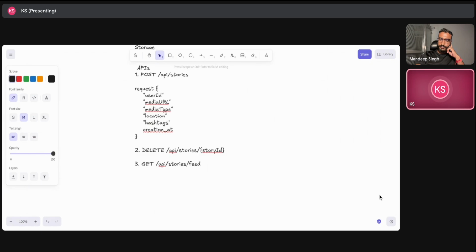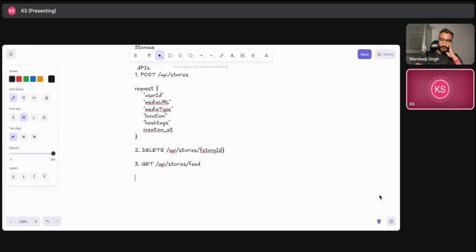So we can focus on the main entities of this discussion. If we don't want to talk about the users, let's talk about the stories table. When we create the stories table, it will have a story ID and the user ID of who is posting that, and a media URL will also be there. All that metadata will be there inside the stories table.